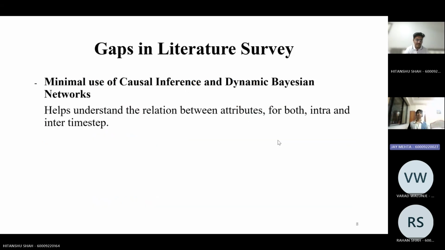Minimal use of causal inference and dynamic Bayesian networks. So, a major understanding of how the different attributes affect each other, ultimately affecting the target variable, which is the yield. Making use of these kinds of models to understand these patterns is a crucial thing.